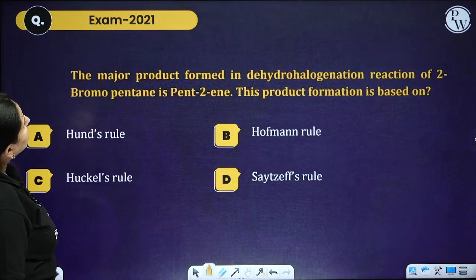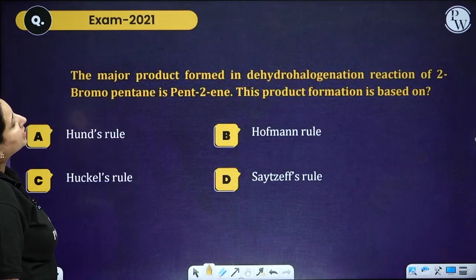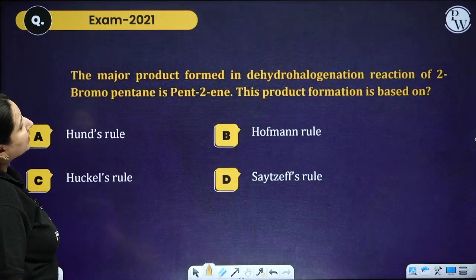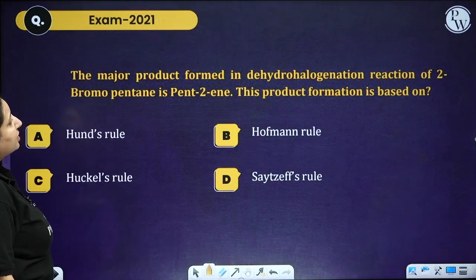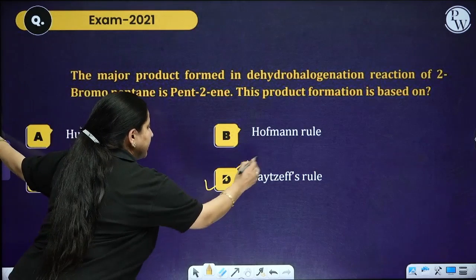Moving ahead, the major product formed in the dehydrohalogenation reaction of 2-bromopentane is pent-2-ene. This product formation is based on the Saytzeff rule.